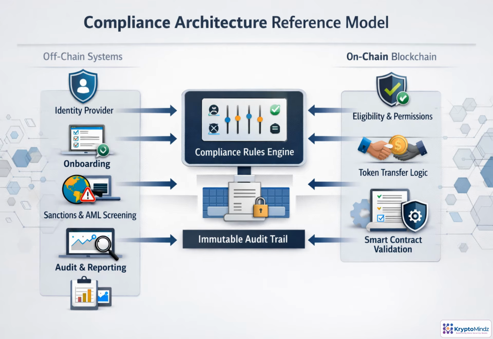A strong compliance architecture keeps sensitive checks off-chain, where identity, onboarding, sanction screening, and reporting can be governed and updated. The rules engine becomes the controlled decision point, rather than scattering logic across apps and contracts. On-chain systems receive only the outcome: eligibility, permissions, and transfer constraints. Each decision and exception feeds an audit trail, so teams can monitor activity, respond to regulators, and update policy without exposing personal data on-chain.